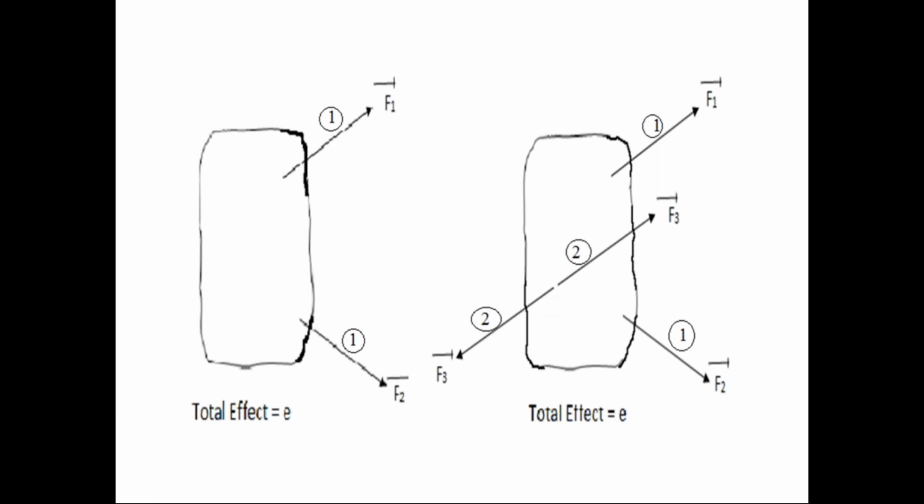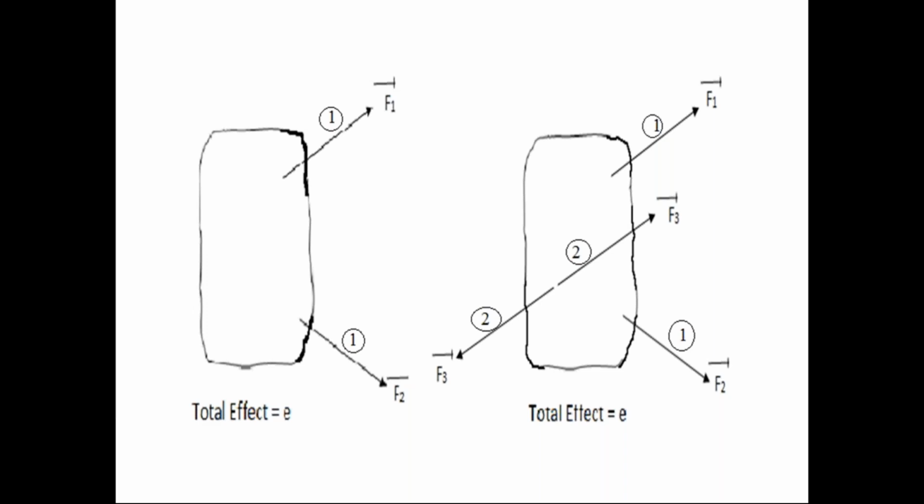I explained two conditions in the principle of superposition. In condition 1, we consider only the first force system. Then we apply the second force system on the rigid body. Since the second force system is in equilibrium condition, there is no effect of the second force system on the rigid body. So the body has the same effect E. That is condition 1.